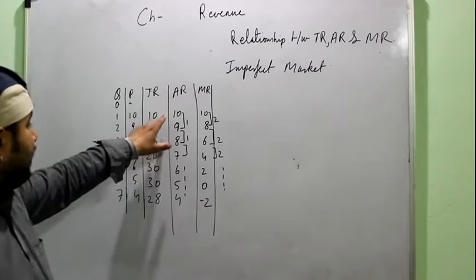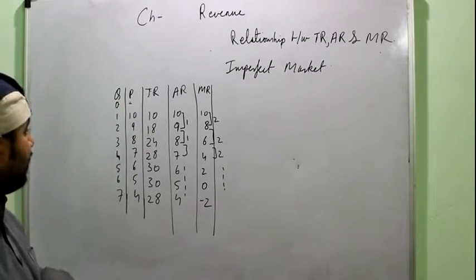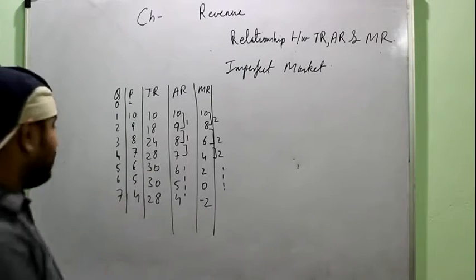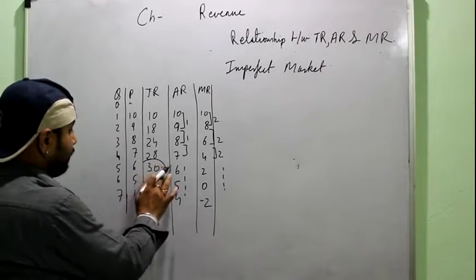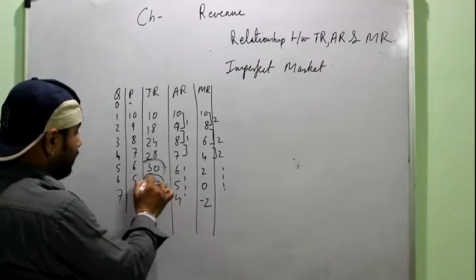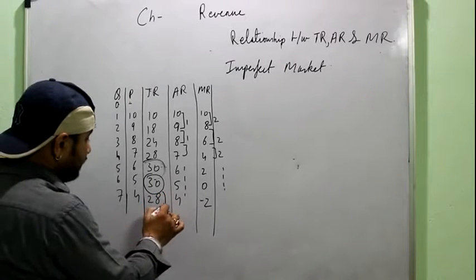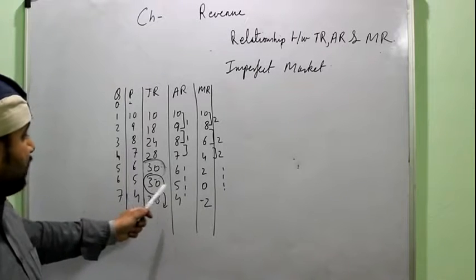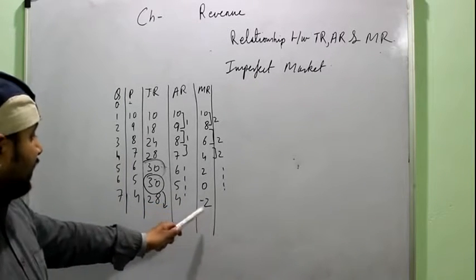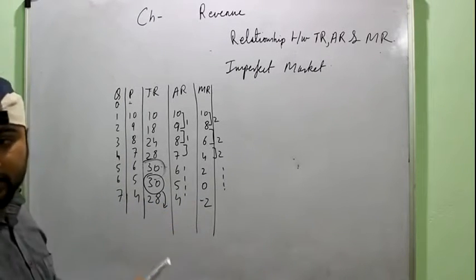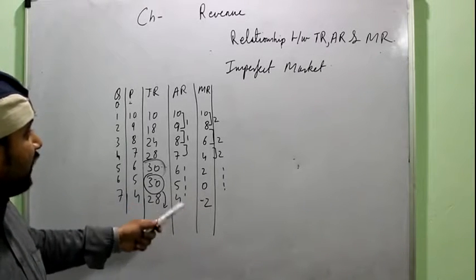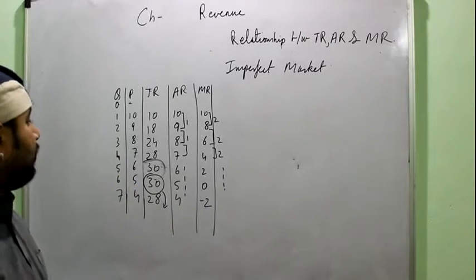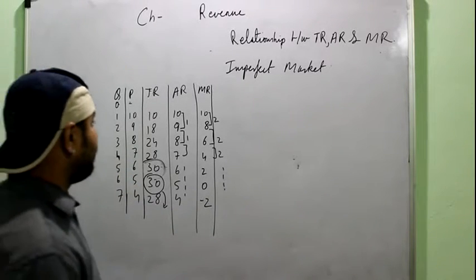One more important thing here, you can see that TR is rising. At the initial stage, TR rises. Then it reaches its maximum point. This is the maximum point. You can mark this as the maximum point. And then it starts declining. Right? We also see that it is maximum when MR is 0, and it starts declining when MR becomes negative. So this is quite similar to the relation between TU and MU. And when we draw the diagram, you will observe a similar relation.